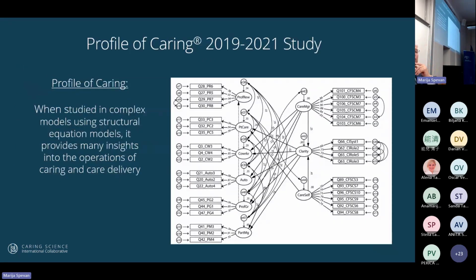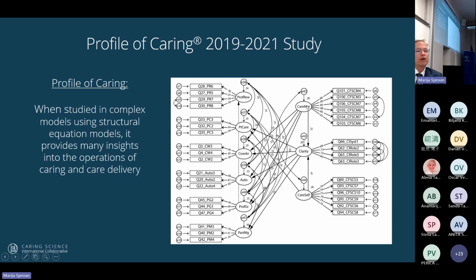So now this here is a pretty busy model. This is called a structural equation model, and this was our 2019 to 2021 study. Now, don't worry about understanding all of this. This is a lot of matrix algebra and correlations and lots of math. But what this tells you is there's so much information in a structural equation model.